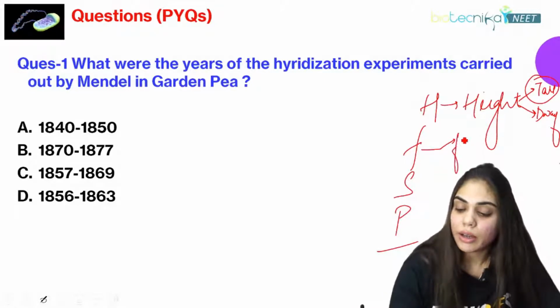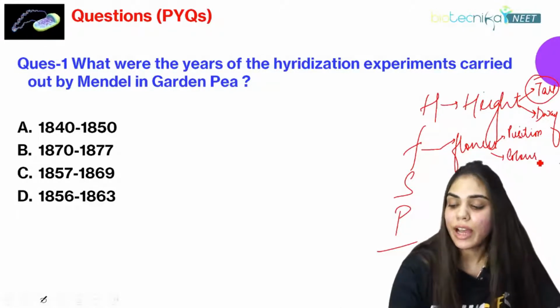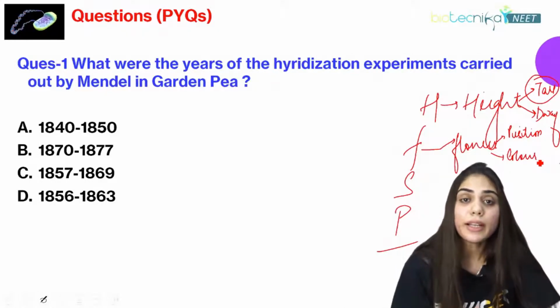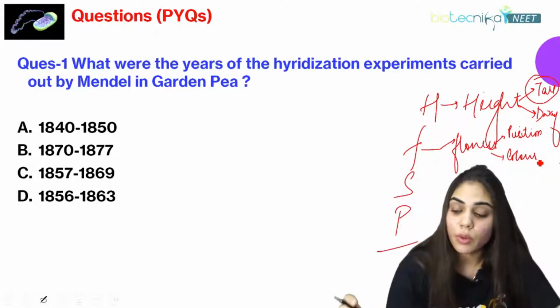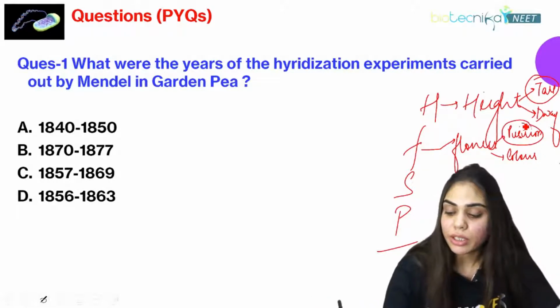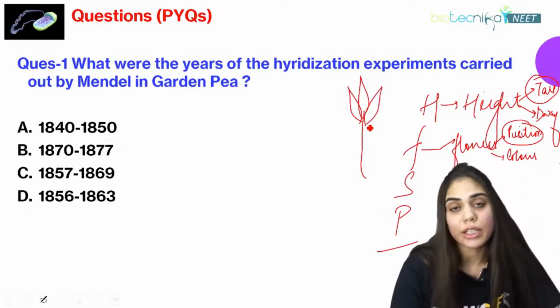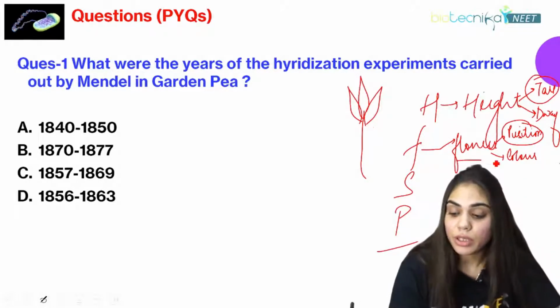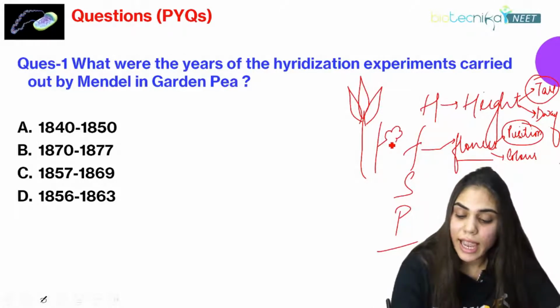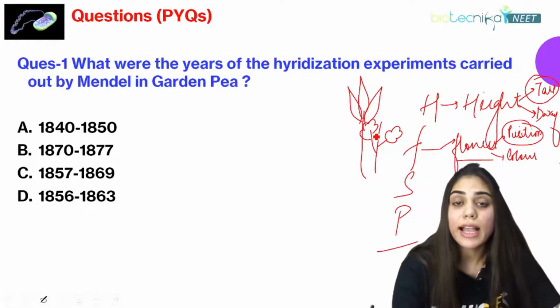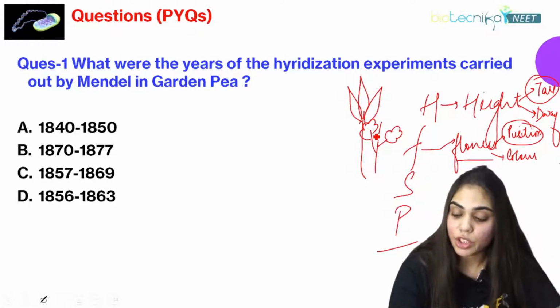F stands for flower. Under flower, you may have the position of the flower or the color of the flower. If I'm considering the color of the flower, purple is the dominant character and white is the recessive character. Similarly for position, if the plant is bearing flowers at the terminal position, that is called terminal flower position, or if it is bearing flowers at the axillary position, it is called axial flower position. Seed, we can classify as shape or color.